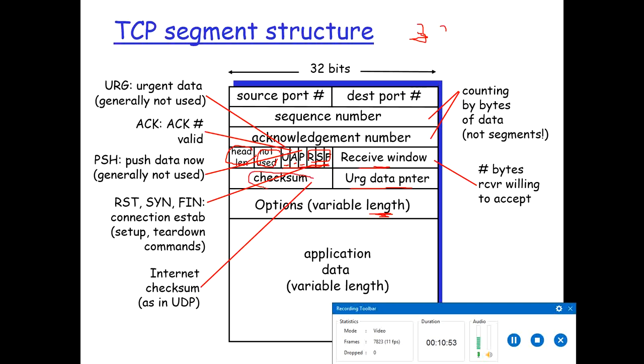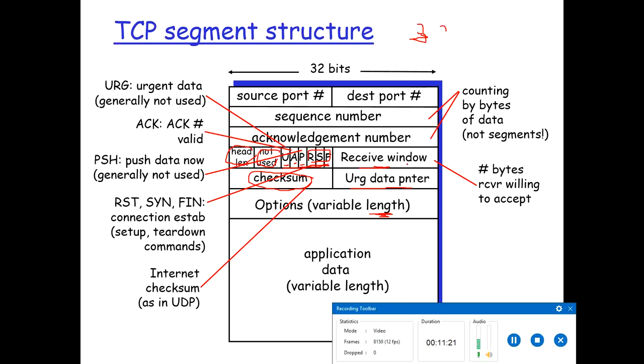Checksum is used to detect errors. If there are errors in the data when it is received, this field is used to check them. It performs some calculations on the received data. The push flag is mostly not used. Urgent data is also generally not used.